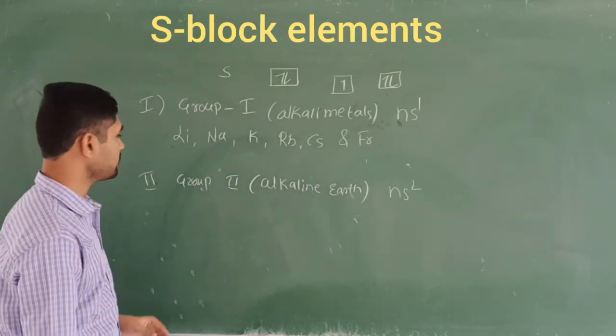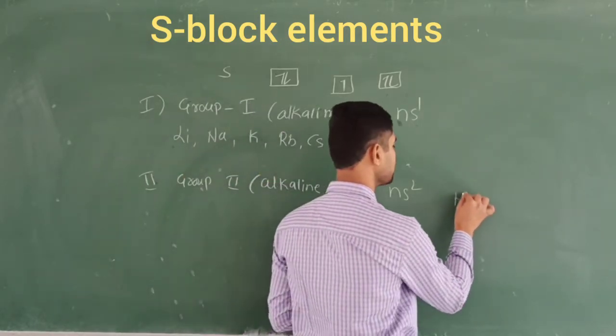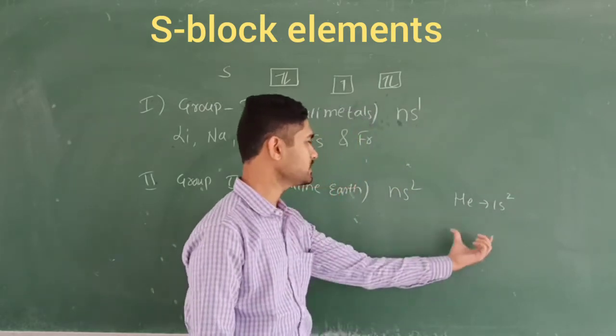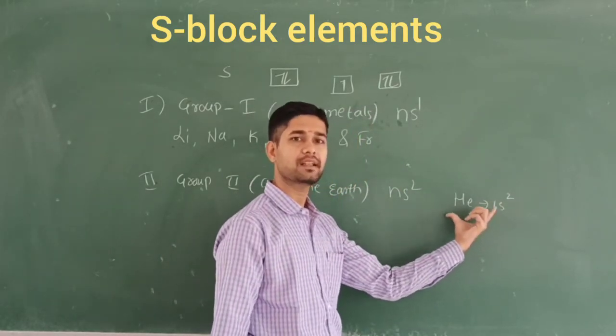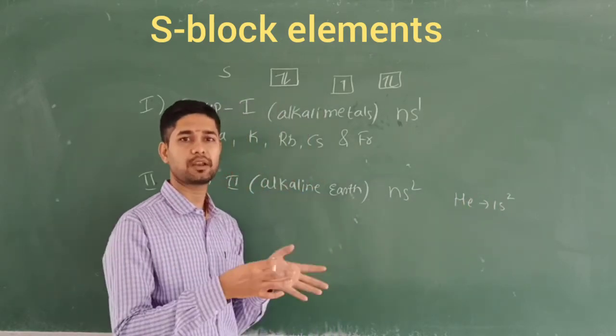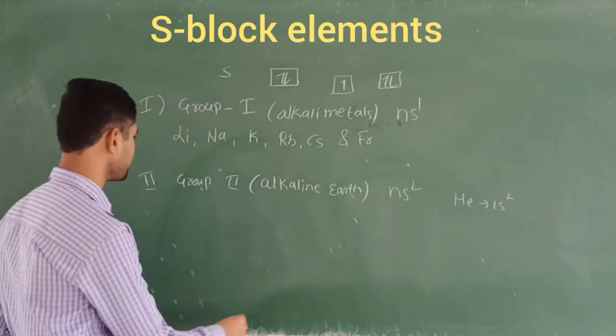Come to the group 2 elements. When you look at the periodic table, take helium, which is 1s2. You may ask why it is not included here. Once again, helium is a gas, so we are not going to place it in group 2. It is called a noble gas. So what are the examples that come under group 2?